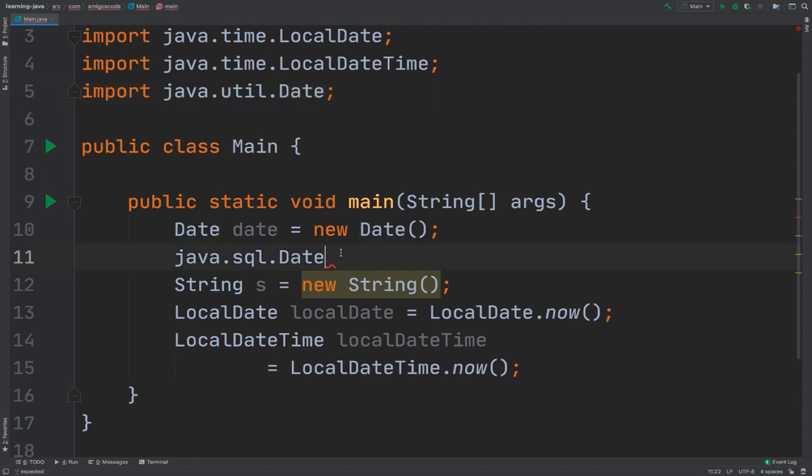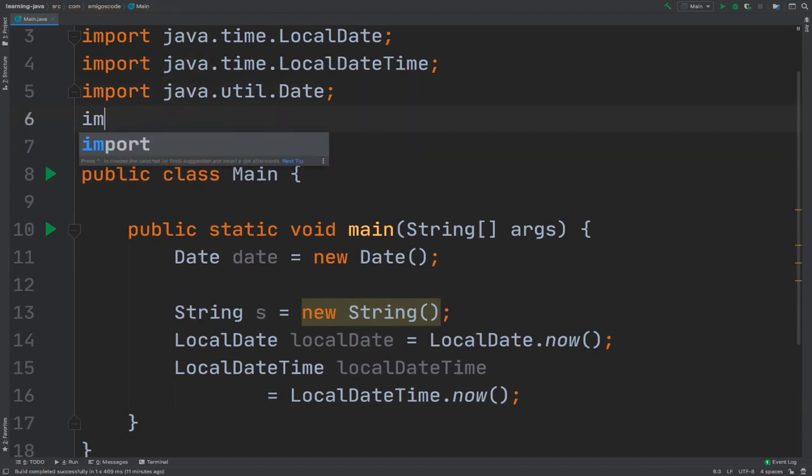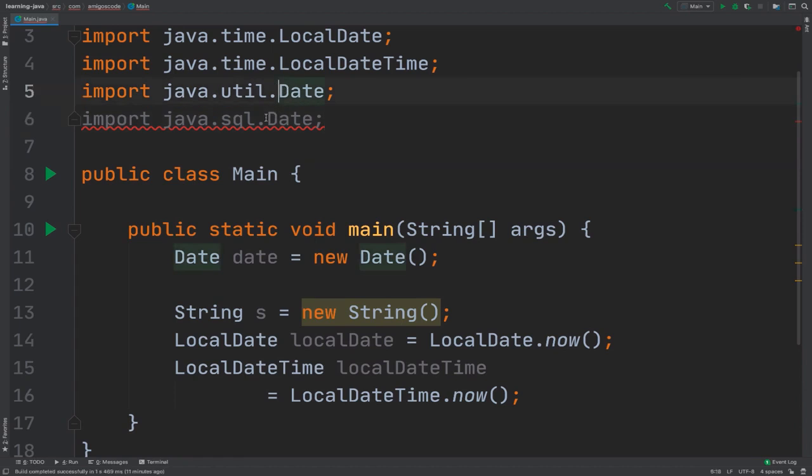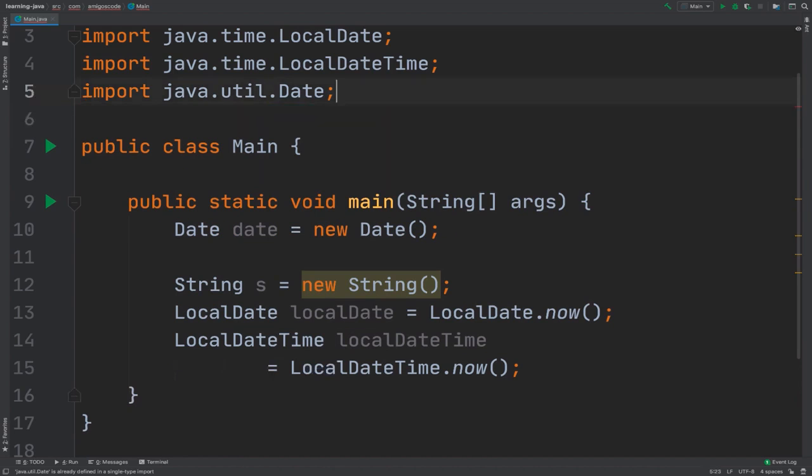So therefore it cannot have this line right here, so import and then that, right? Because now it doesn't know which date it should use, right? It gets confused. So the only time that you actually do this is when you have two classes with the exact same name, but they live in different packages. So again, the name of the variable cannot be the exact same.